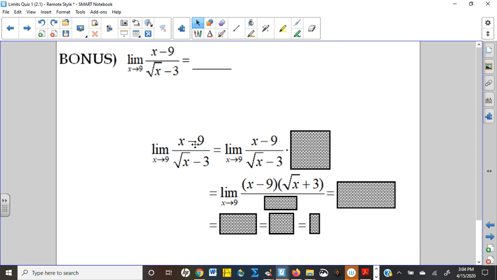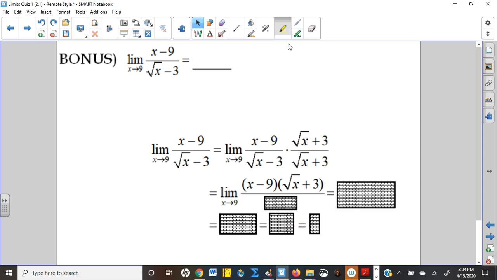A lot of you guys just factored the x minus 9. I didn't really expect many people to factor the x as the difference of squares, but a lot of you guys did, which is fine. I just use conjugates. Whenever you see roots in these types of problems, conjugates is always a good idea. So I multiply by the conjugates.